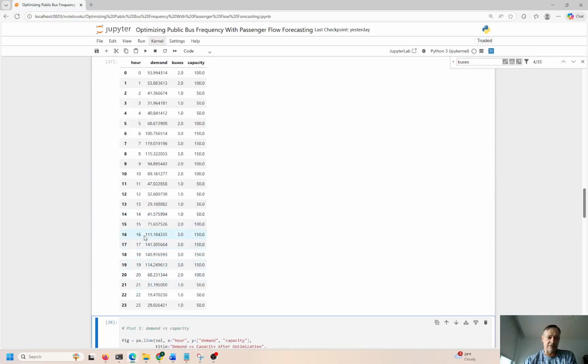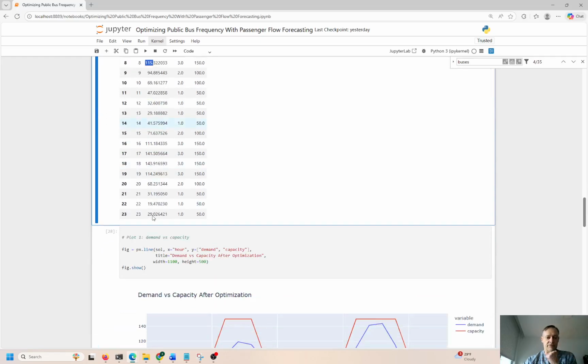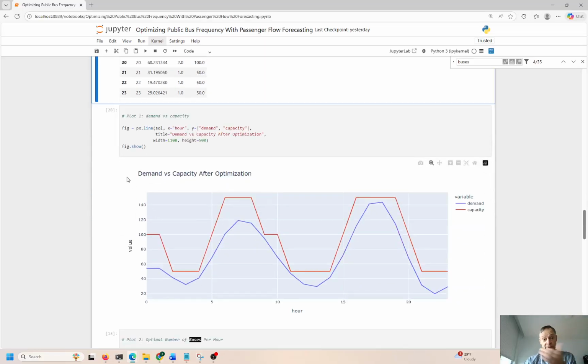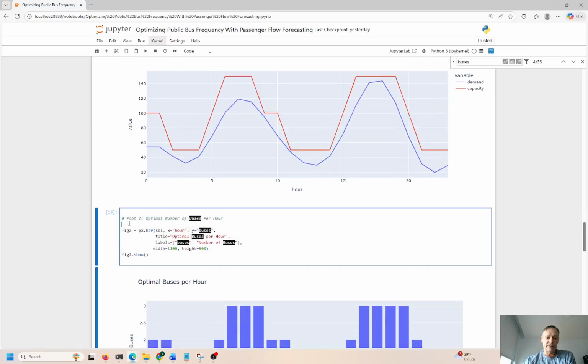Over here, we have way more than 50 people. So we need at least 3 buses at this time of the day, and 2 would just barely suffice. Over here, we only have a capacity of 50 people on a bus, so here we have to run 3 buses, or we're leaving people at the bus stop because they just can't fit on the bus, and people will get frustrated with that outcome. So you want to make sure you have at least enough buses to carry the people that are going to demand the bus ride.